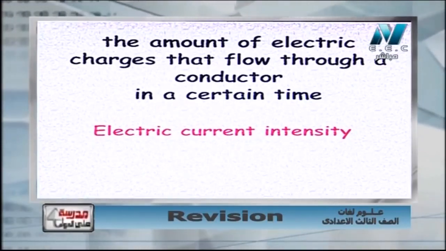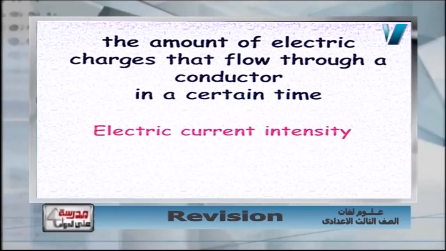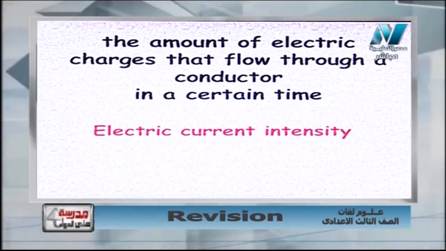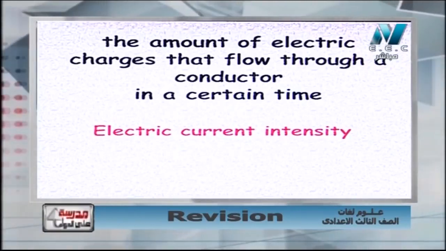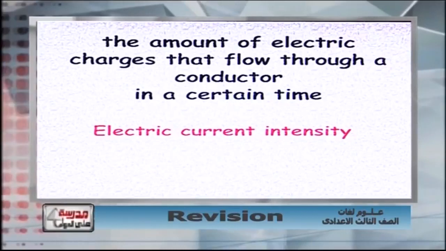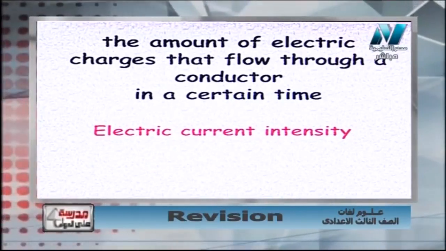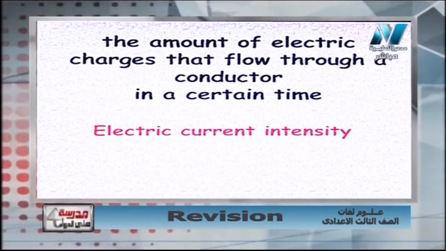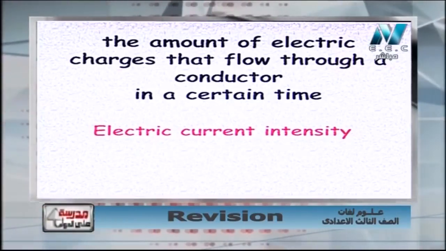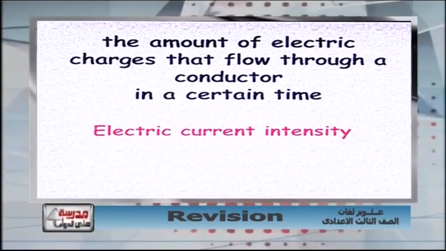And I know all of you know that we have 3 laws of electricity. They are electric current intensity I equals Q over T, potential difference V equals W over Q, and at last resistance equals V over I. And we must practice electricity problems a lot today.